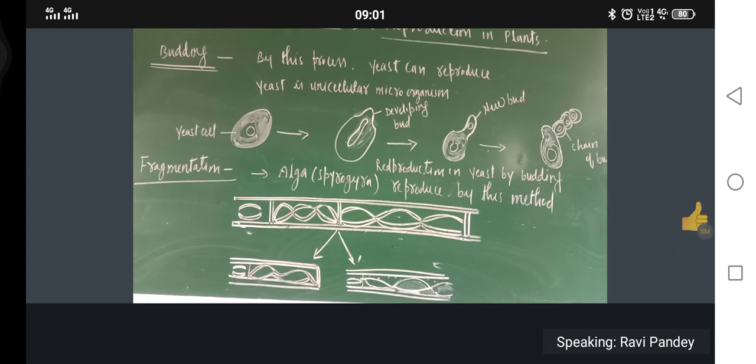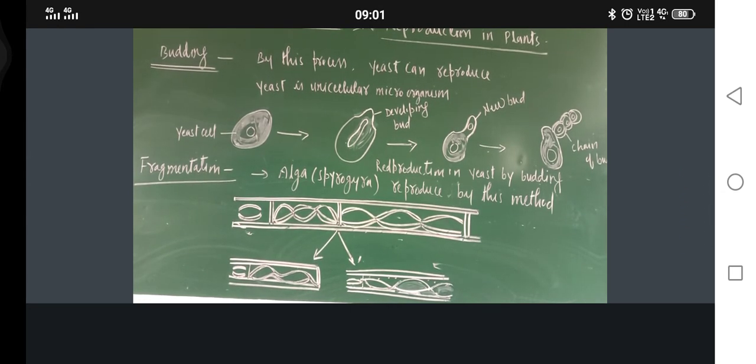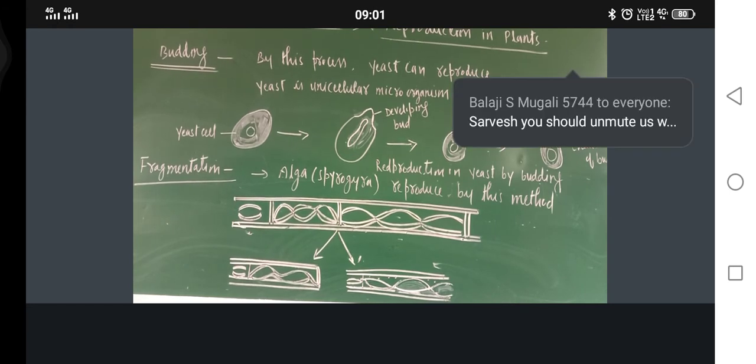Even at home, if your mother is preparing pickles and the place is not airy, some black patches develop. Those are called fungi. How are they developing?